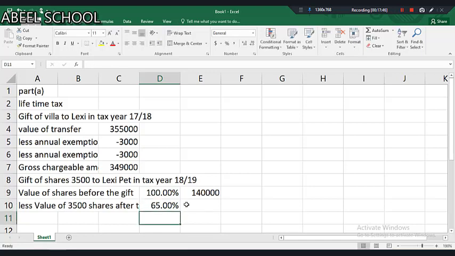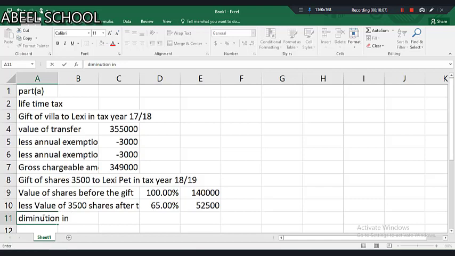It comes to 65. And in case of 65, the applicable share price is 15. So here comes the diminution in value, the reduction in the wealth. There's 140 minus this.